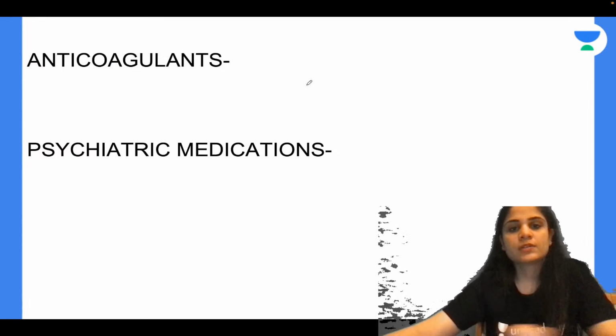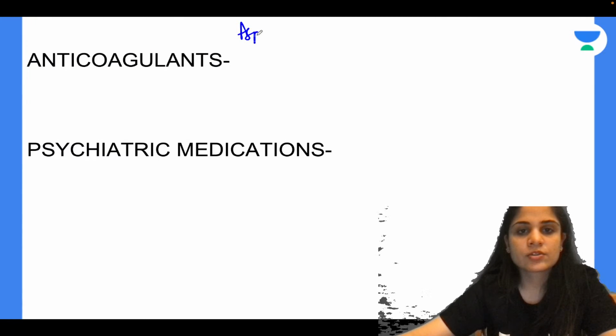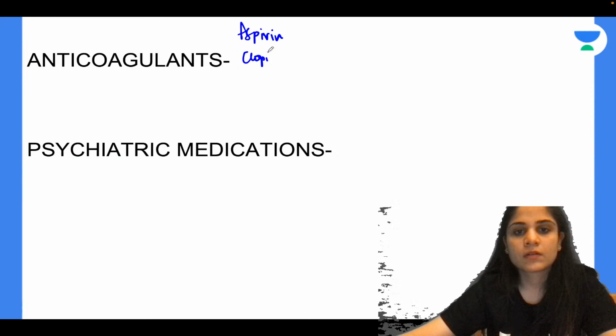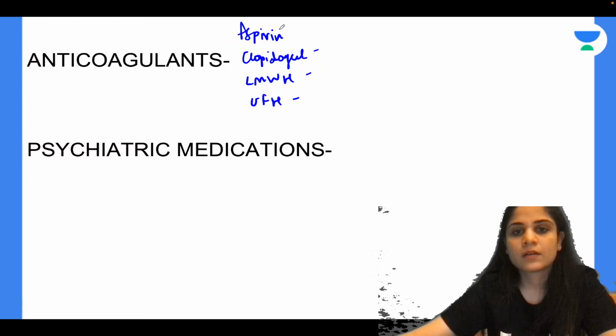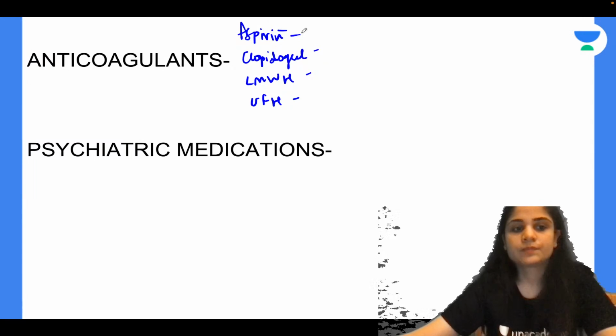Okay, now specific anticoagulants and whether they should be stopped or continued. Aspirin, clopidogrel, low molecular weight heparin, unfractionated heparin.